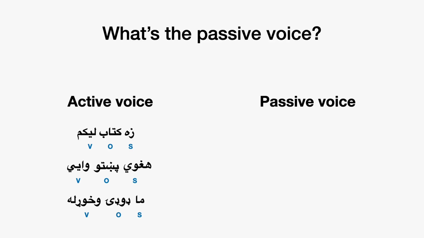But if we say this in the passive voice, then what we do is we take the object of the sentence and we move it over and we use it as a subject. So we forget about the actual actor, and the thing that's having something done to it becomes a subject and becomes the focus. So we just say kitab likal kiegi, like a book is being written. So we have a subject and a verb.